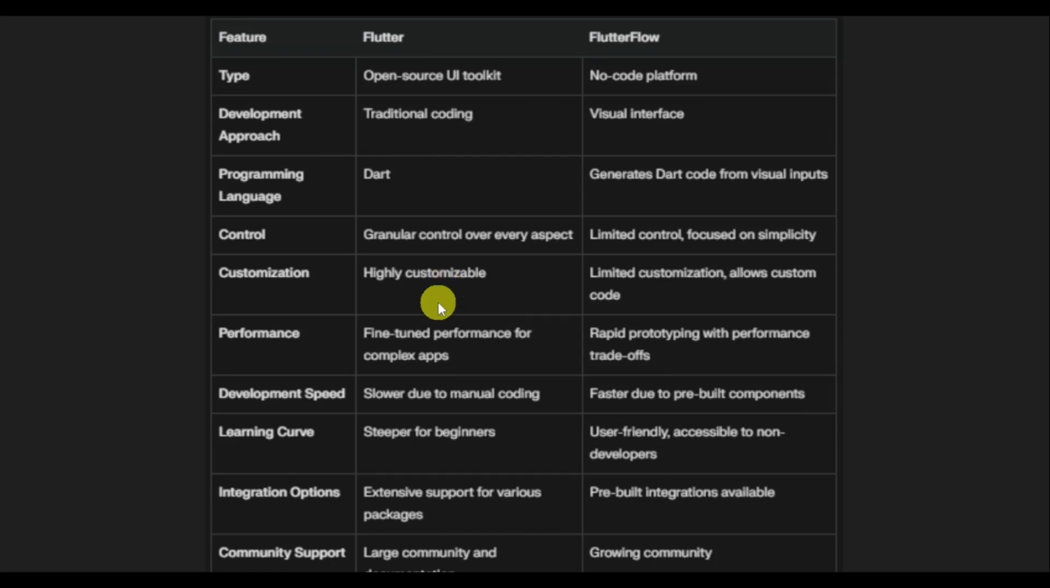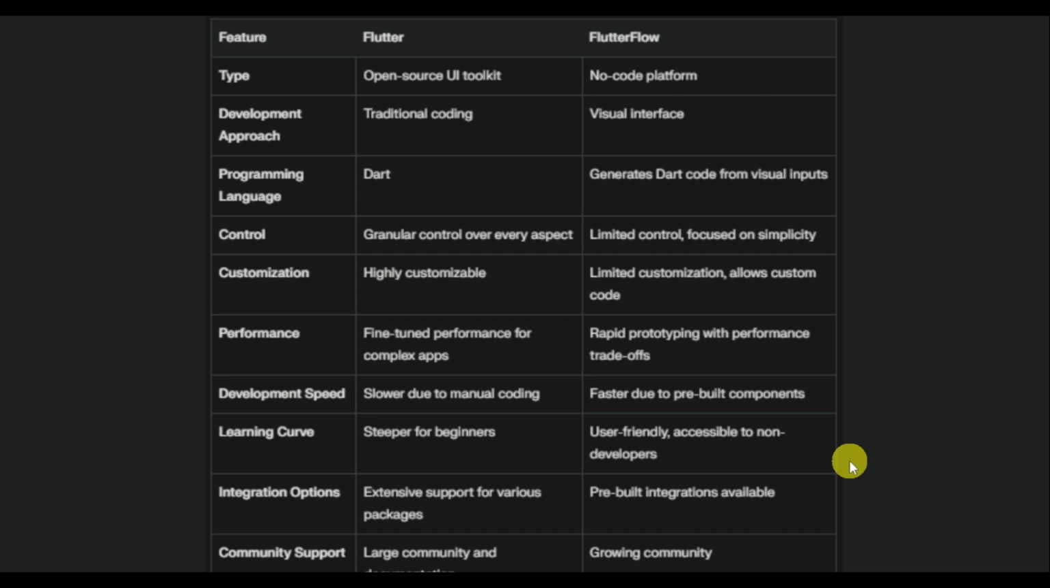For the performance, Flutter is fine-tuned, while Flutterflow is for rapid prototyping. Flutter is slower due to manual coding, and Flutterflow is actually faster due to pre-built components. For the learning curve, it is actually harder for beginners with Flutter, while Flutterflow is user-friendly for beginners. Flutter has extensive support for various packages, and Flutterflow has remote integrations available. Flutter has a large community, while Flutterflow has a growing community.